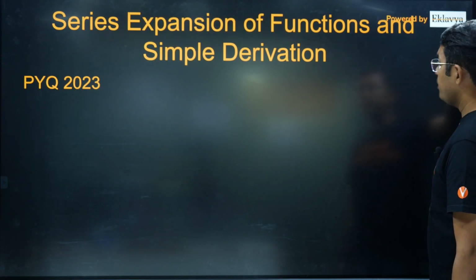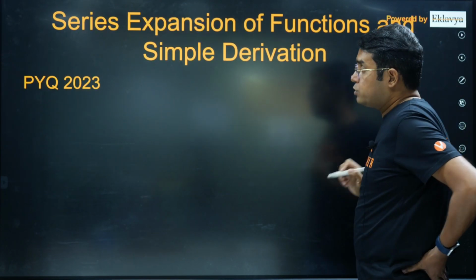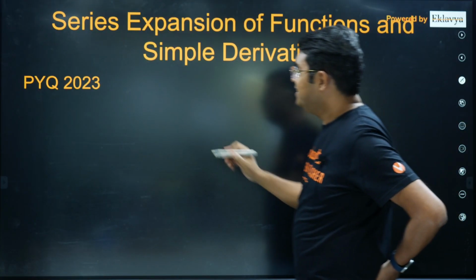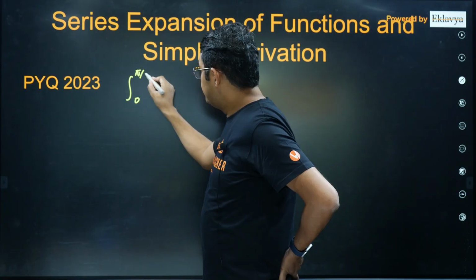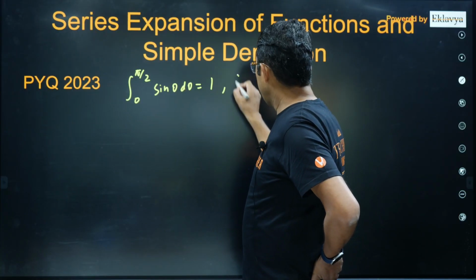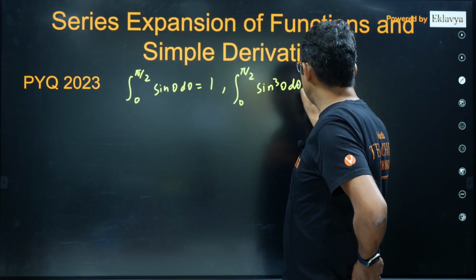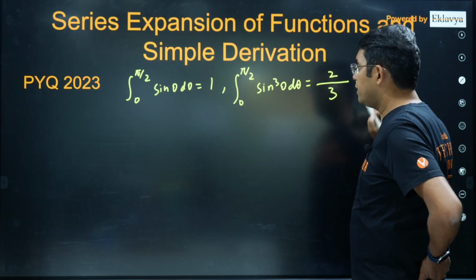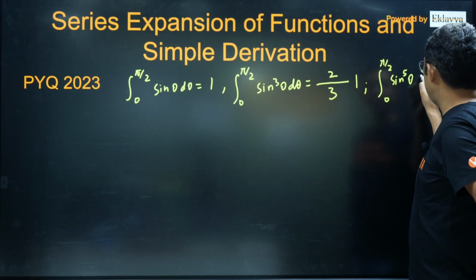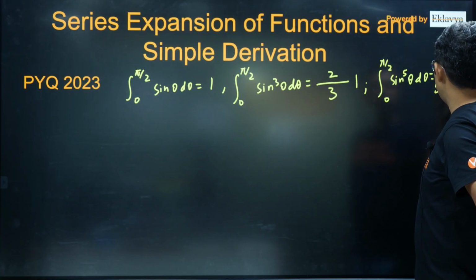Okay, so I am talking about this question. I will be telling you another method. So what is the another method? I was talking about that result: integral 0 to pi by 2 sine theta d theta, that is 1. Okay, if you do 0 to pi by 2 sine cube theta d theta, using that result it is 2 upon 3 into 1. Okay, if you take 0 to pi by 2 sine raised to the power 5 theta d theta, it is 4 upon 5 into 2 upon 3 into 1.